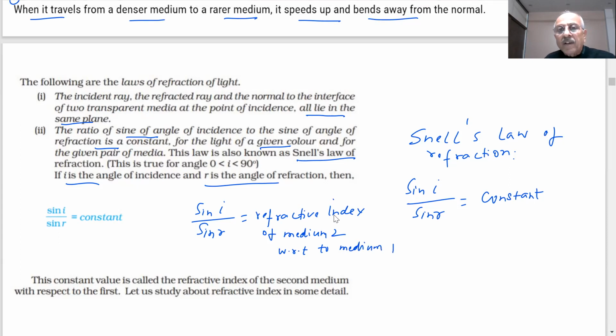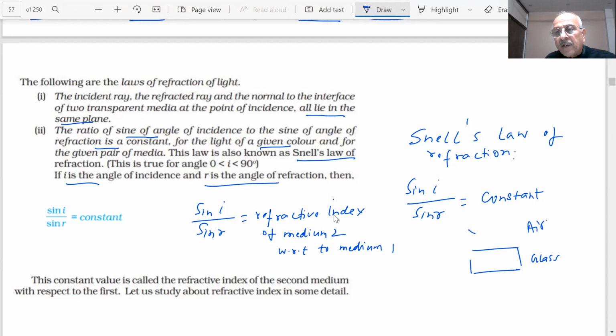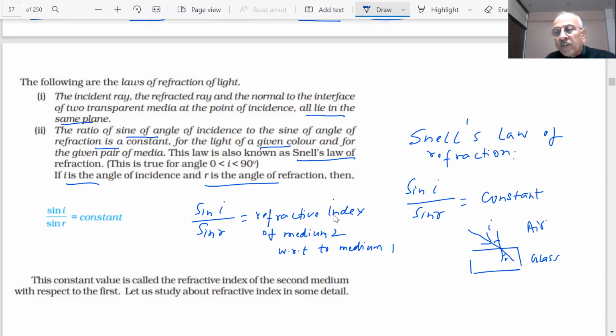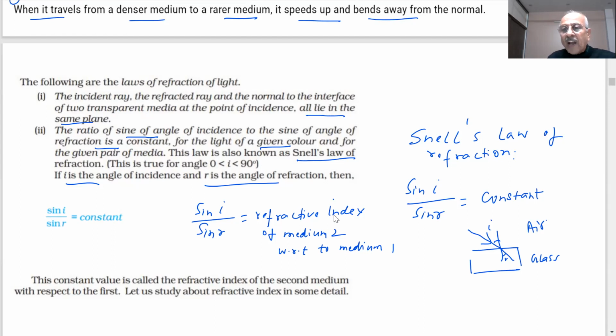For example, in the glass slab, this is my glass and this is my air. The light is passing from this. Now this angle is I, this angle is R. So in this case, sine I by sine R is a constant. If I have the same glass, this value is a constant. So we will say that this is the refractive index.